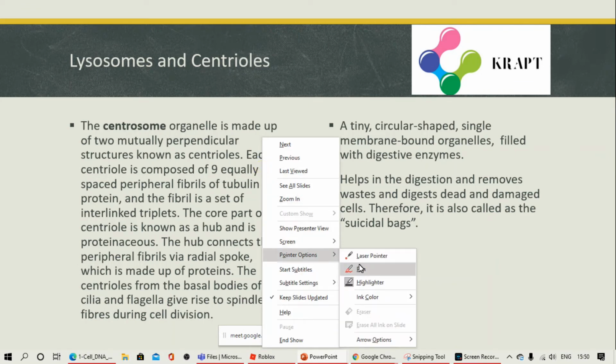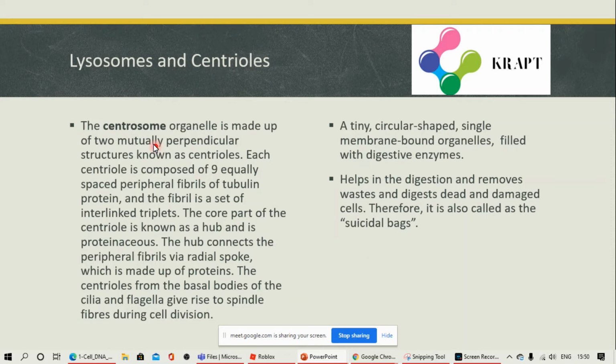Next is the centrosome. The centrosome organelle is made of two mutually perpendicular structures, the centrioles. First we will cover centrioles. Centrioles are also called centrosomes. This is the structure of the centrosome.